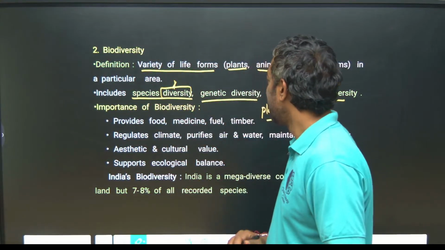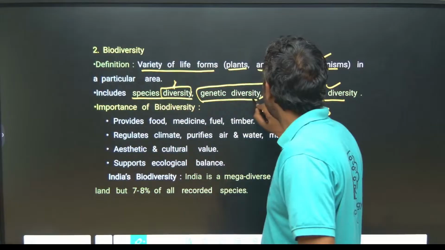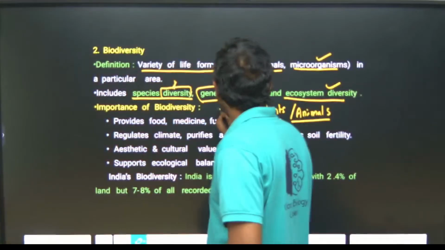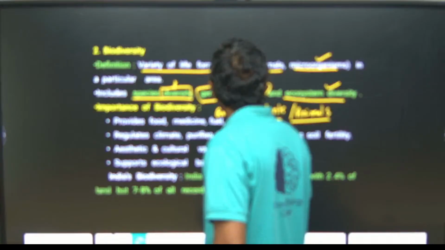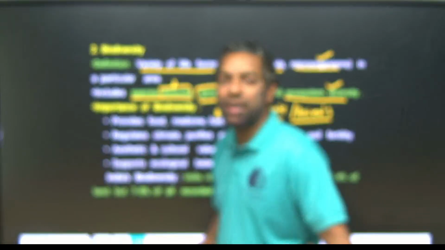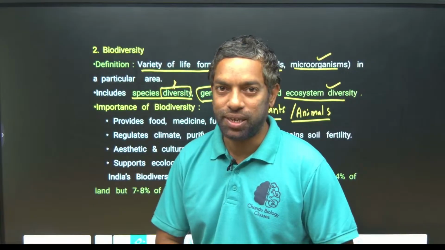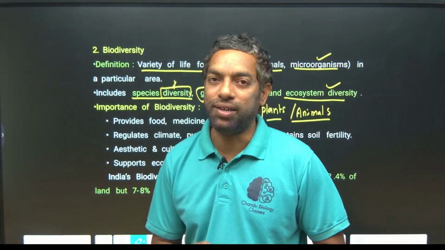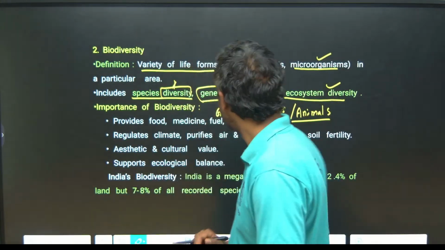Other animals. Genetic diversity is what? It means genetic levels, their genes are different. Their genes are different. They can vary from one species to another species. Genetically they can vary, that is genetic diversity.